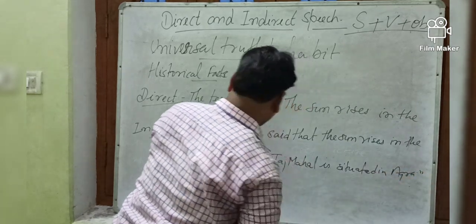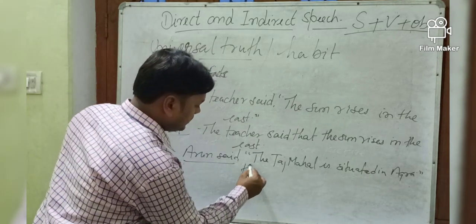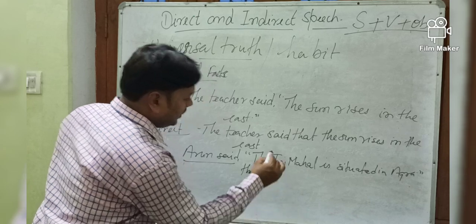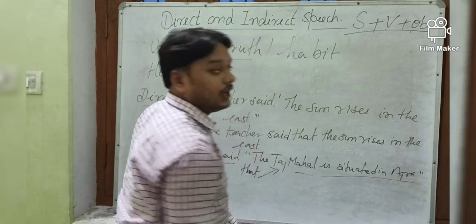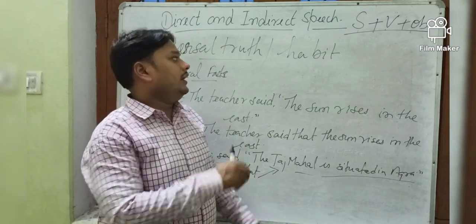So the indirect will be Arun said that. Only conjunction that will be written. Same thing will be copied. That the Taj Mahal is situated in Agra. Okay. One more thing I will add here.